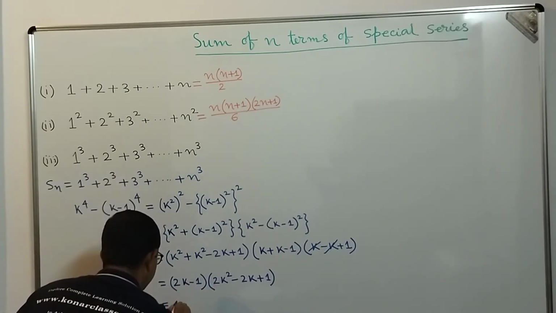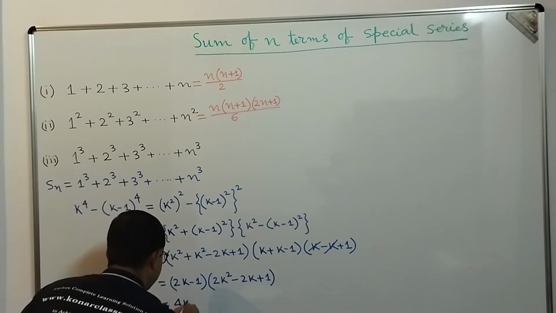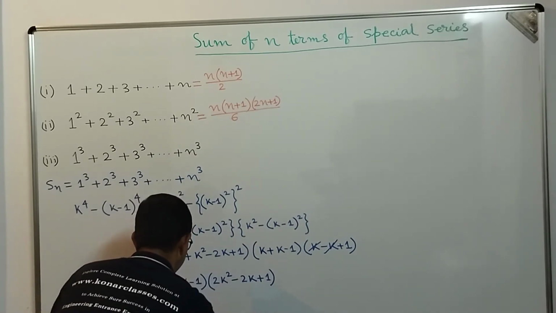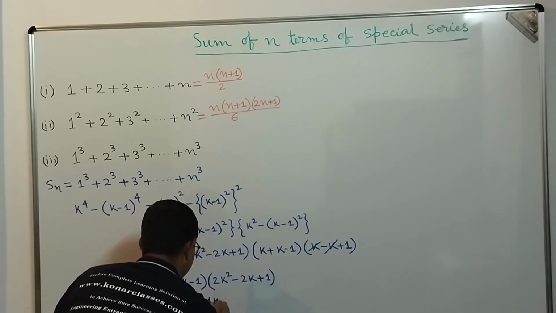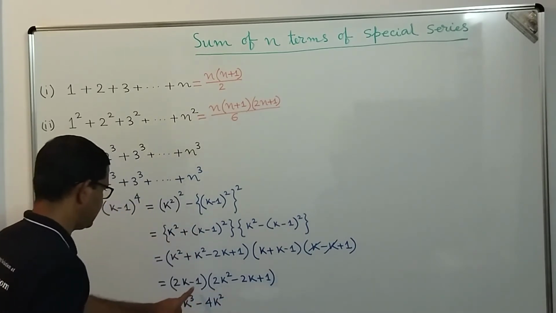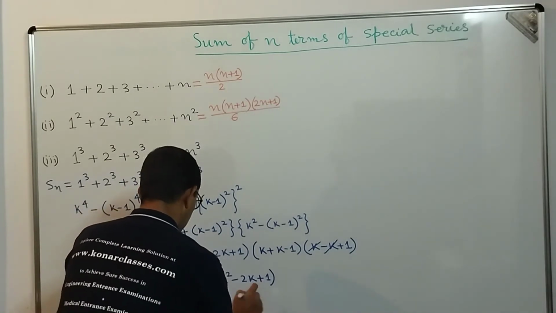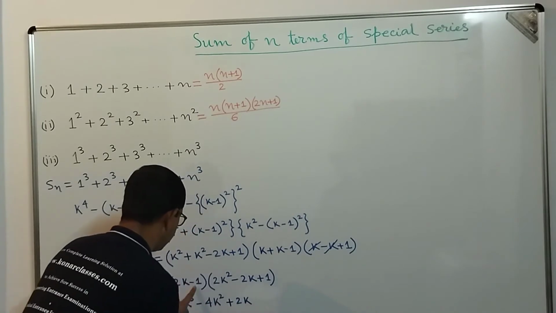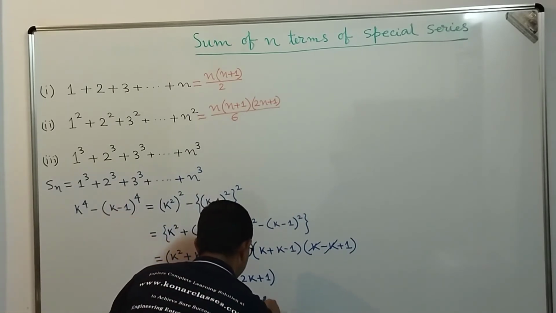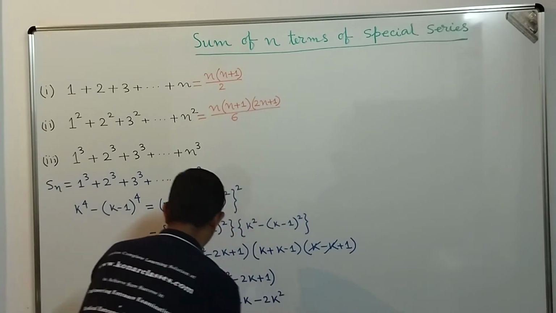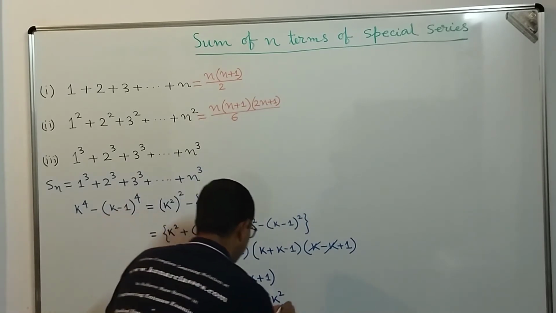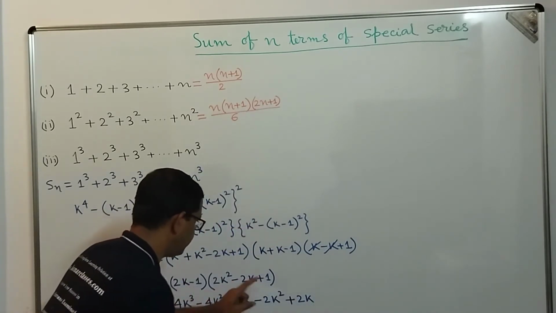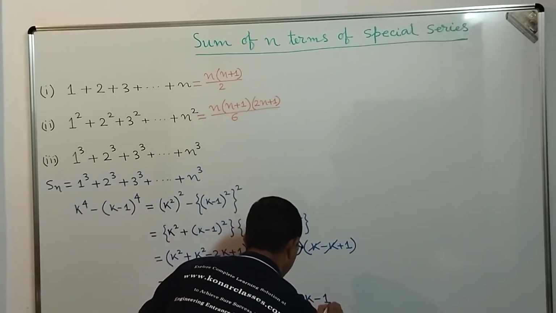We get 2k into 2k square, that becomes 4k cube; 2k into minus 2k becomes minus 4k square, correct? Then 2k into 1 becomes plus 2k, then minus 1 into 2k square becomes minus 2k square, then minus 1 into minus 2k becomes plus 2k, and minus 1 into plus 1 becomes minus 1.